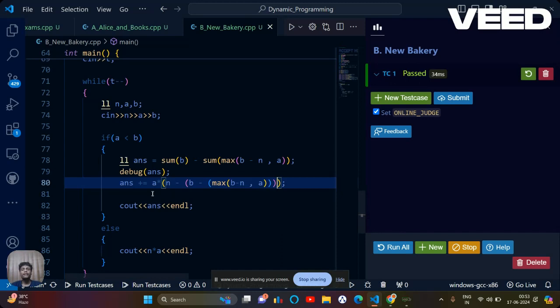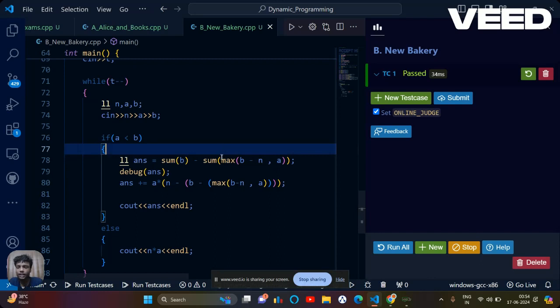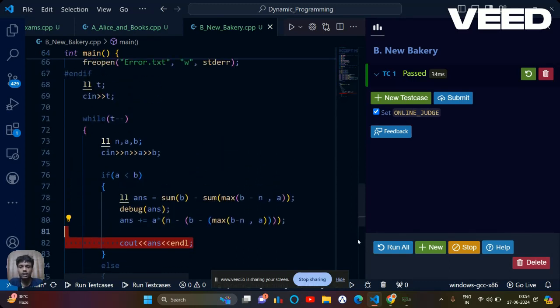So what exactly I did was I am simply calculating the sum from 1 to b. Then I am calculating the sum from 1 to a, or you can say b minus n if it was max, that is, greater than a. Okay? And after doing this, the remaining elements multiply a. I am simply doing this. I have selected b elements, and from there I am calculating how many elements were selected for the profit for b. The n minus profit for b elements is what I'm going to select from the a basically. So I'm going to multiply this, and at last I'm going to print my answer. So yeah, this is the code for the problem.